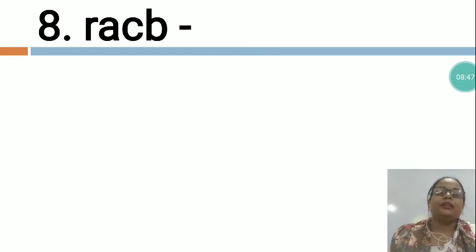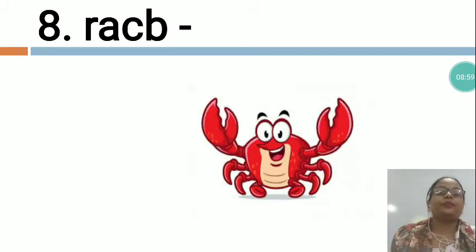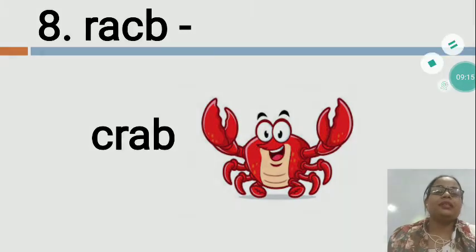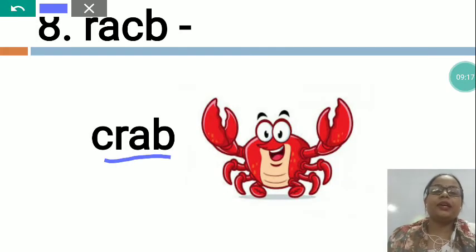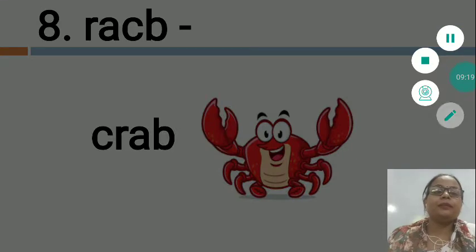Now the next is RACB. In this also the letters are not arranged. So tell me which word is this? Now I would like to give you the clue so you can understand. See, what is this? This is also a water animal. But this water animal can live in water also and on land also. So what is this? This is crab. C-R-A-B, crab. So we will write here